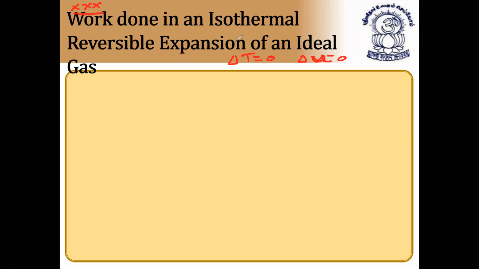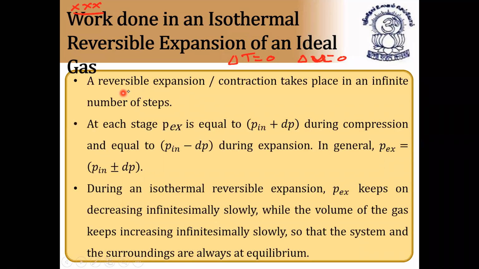So how to calculate this? Now let us see. A reversible expansion or contraction takes place in an infinite number of steps. So at each stage, P external is equal to P internal plus differentiation of P, that is pressure, during compression, and equal to P internal minus differentiation of P during expansion. So during compression, we have to add it, and during expansion, we have to subtract it. In general, P external is equal to P internal plus or minus change in pressure, that is differentiation of P.